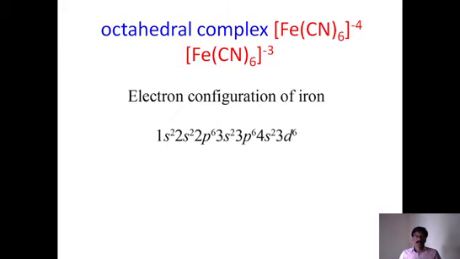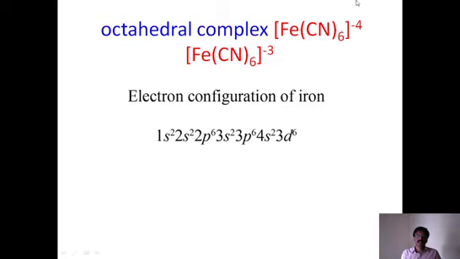You look at the complexes first. Both look the same, but there is a change. Both have iron as the central metal ion, and the ligands are the same. Six cyanides are ligands, iron is the central metal ion. But the total overall charge on the complex is -4 and -3. Both are different. Look here, it is -4, it is -3.